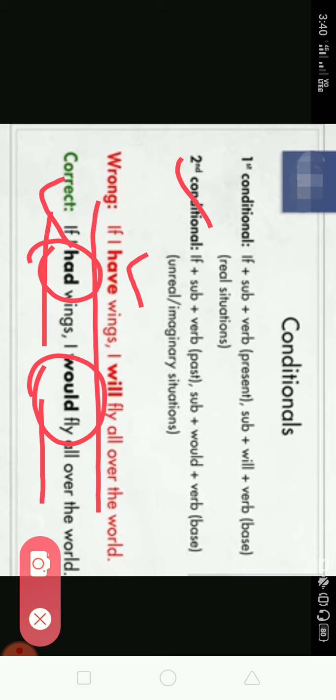When we did modals in the previous class, we came to know that would is the past form of will, right? So in this part we have used would as a past form of will.